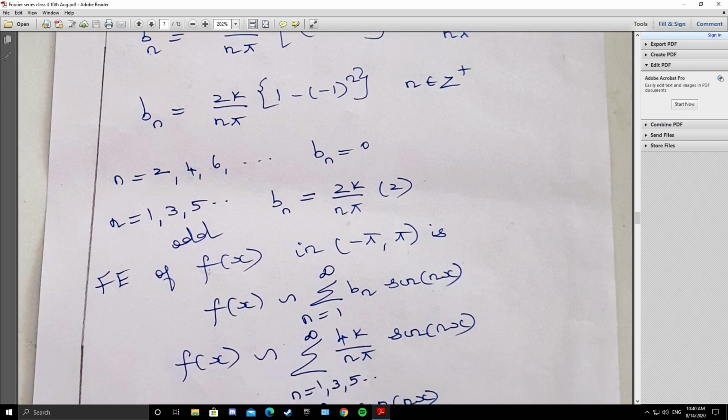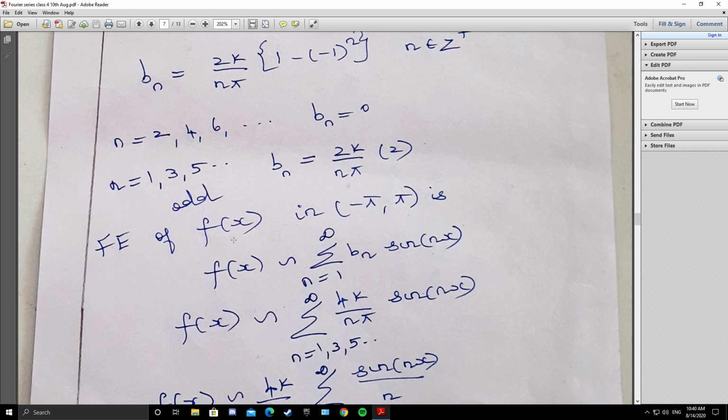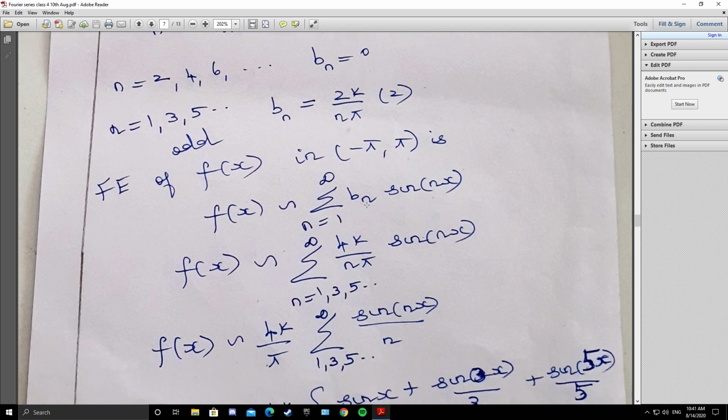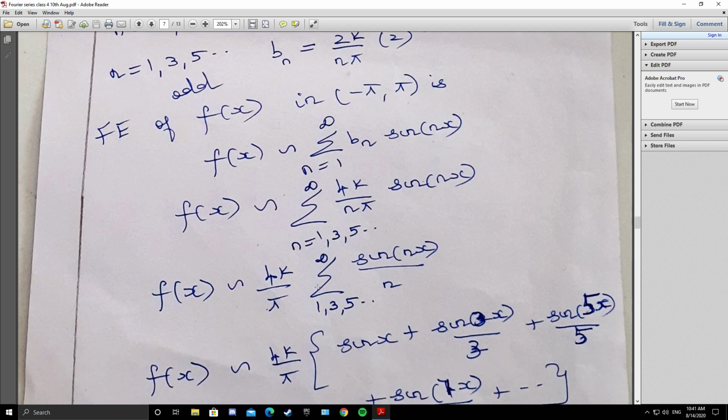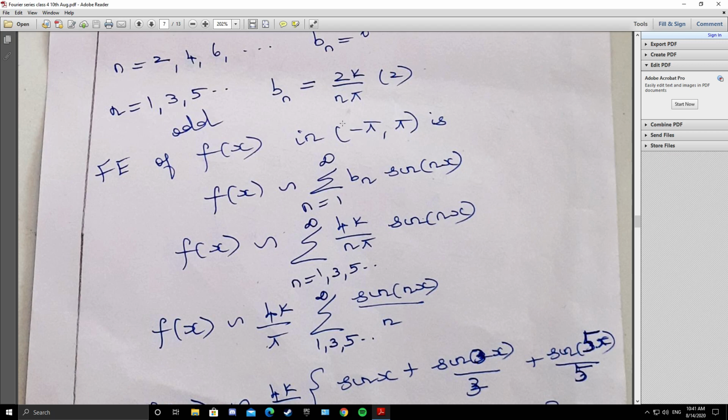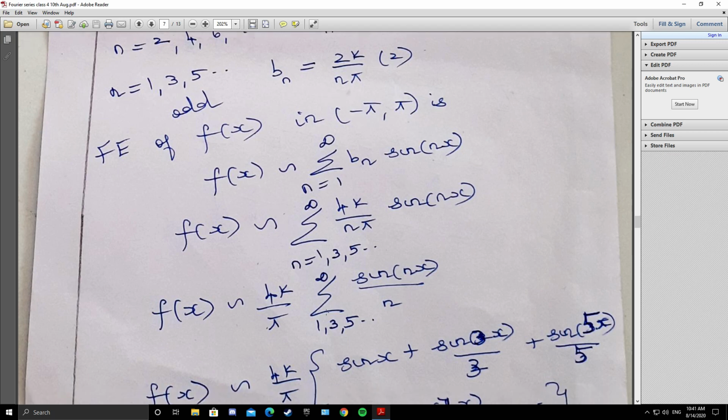Now write the formula. The Fourier expansion of the odd function f of x in the open interval minus pi to pi is f of x converging to summation n equals 1 to infinity bn sine of nx. What is bn? 4k by n pi. So take 4k by pi out, and you know that bn exists only when n is odd. So the lower limit of summation is 1, 3, 5 etc. to infinity. So 4k by pi summation n equals 1, 3, 5 etc. to infinity, sine of nx by n.